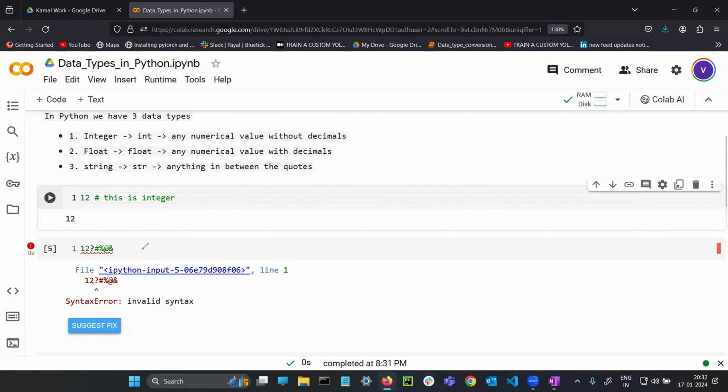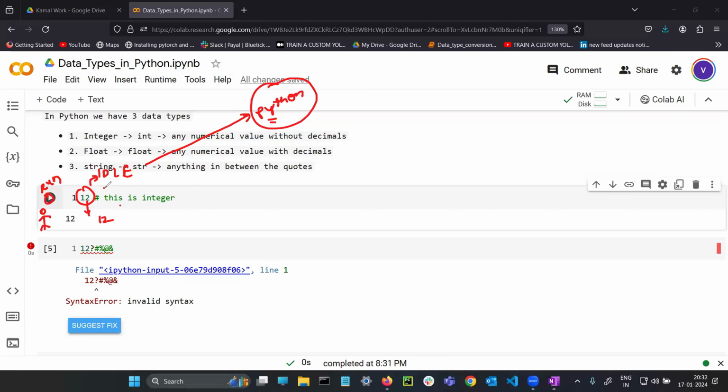And I'm going to tell you one more thing. One of the most important interview questions is: as a student, you are writing 12 in the IDLE. If you run the cell, this 12 will go from the IDLE to the Python, and it will check in the Python. Guys, now you tell me, will this Python look only at 12 or will it also look at the comment?